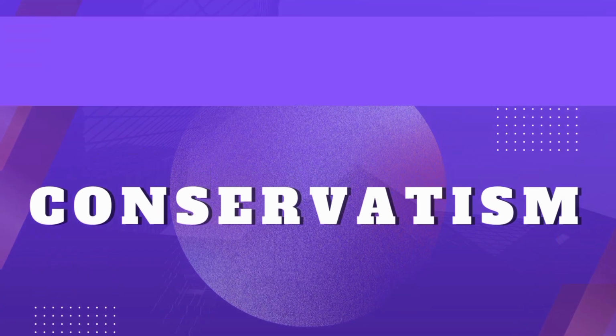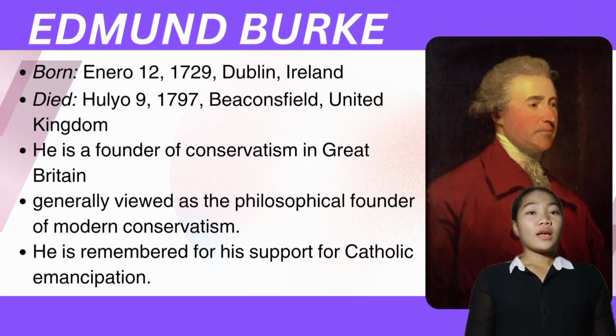Conservatism theory. In this conservatism theory, we have Edmund Burke, who is the proponent of this theory. He was born on January 12, 1729 in Ireland and died on July 9, 1797.